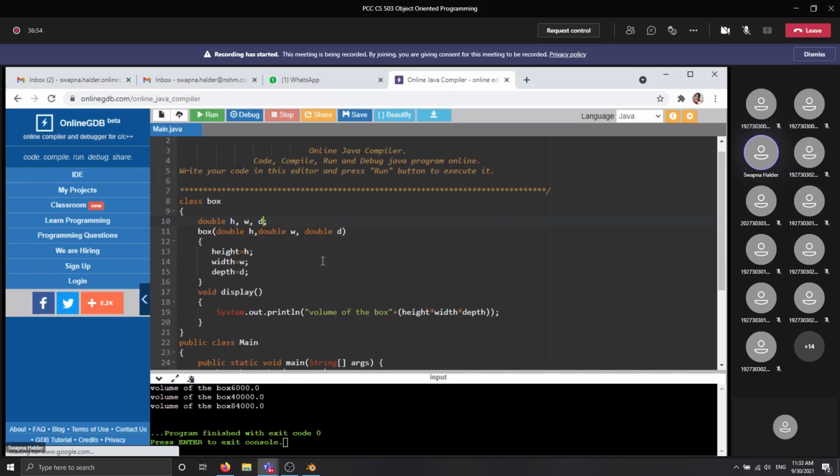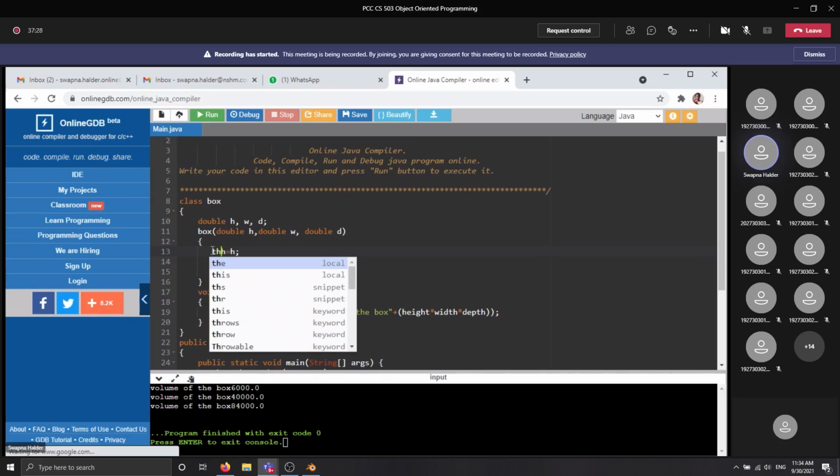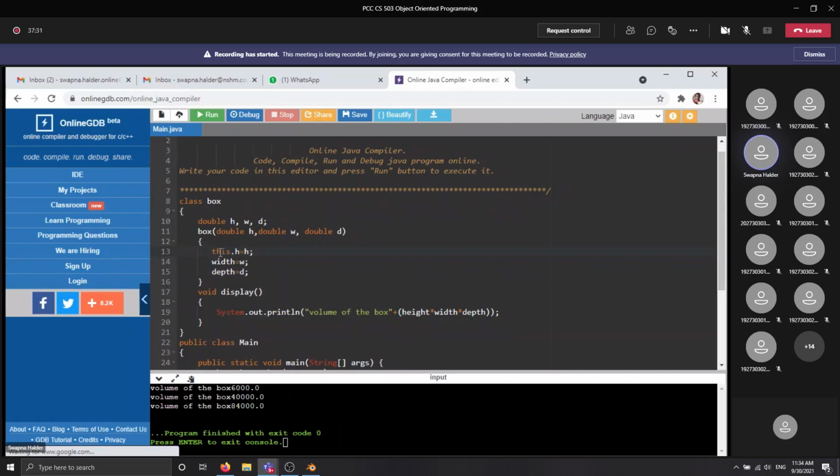But at the same time, the compiler will be confused about which one is the instance variable and which one is this argument or parameter. What is the parameter value and what is the instance variable value? For that purpose, you need to write the this keyword. This keyword will help you to refer to the current class instance variable. That means you need to write here this dot h.